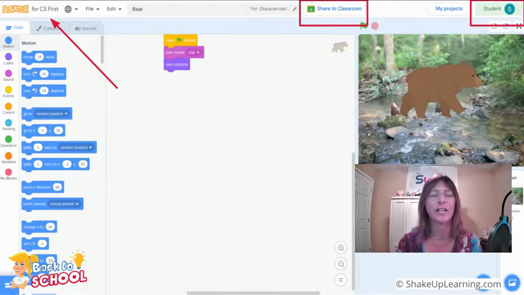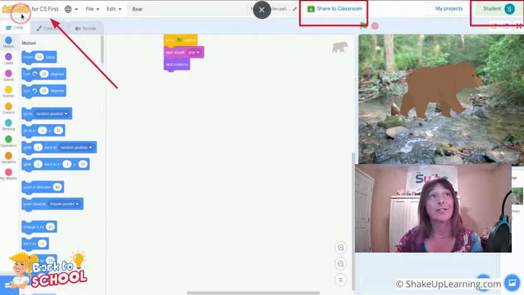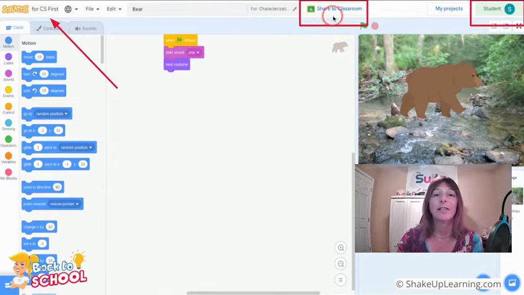So this screenshot here is an example of Scratch for CS First. And basically, it is the Scratch 3.0 interface, but there are little things that are different within this interface. So the first thing that you can notice here up at the top is that it says Scratch for CS First, okay? And you'll notice here in the middle of the screen, there's a button called Share to Classroom, and we're going to get to that later on.